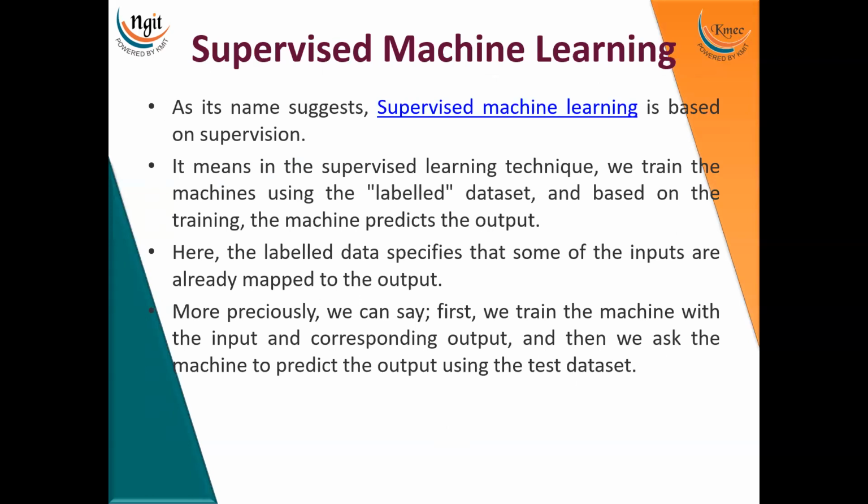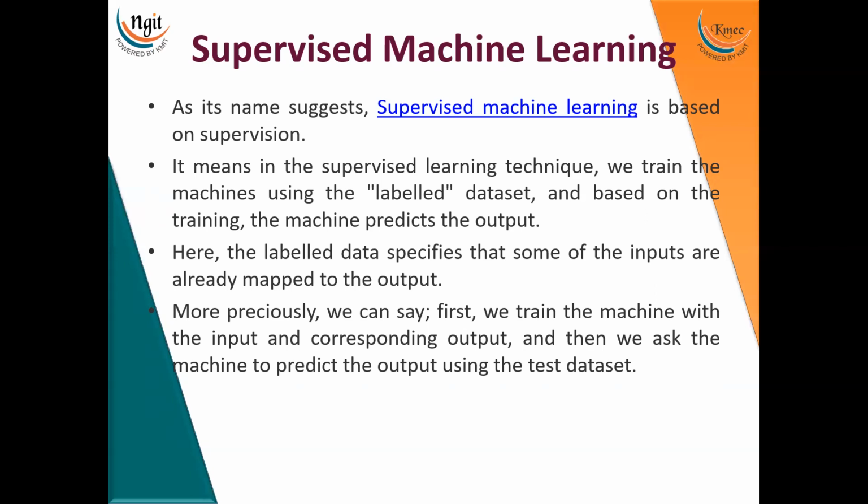Coming to the very first type of machine learning, supervised machine learning. As its name suggests, supervised machine learning is based on supervision. That means in the supervised machine learning technique, we train the machines using a labeled data set, and based on the training, the machine is going to predict the output. Here, what do we mean by a labeled data set? A labeled data set means all of the inputs are already mapped to the output.